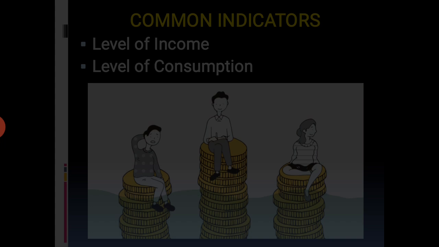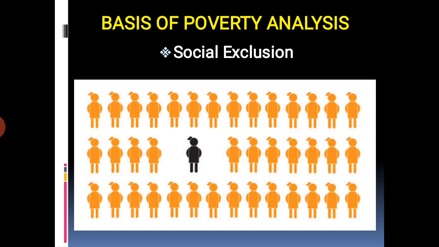Students, next point is basis of poverty line. That means poverty analysis is an approach to assess the distributional and social impacts of policy reforms on the well-being of different groups of the population. Students, the most commonly used indicators for poverty analysis are social exclusion and vulnerability. So, first, social exclusion. So, students, what do you mean by social exclusion?